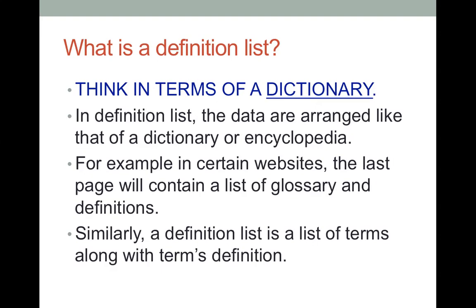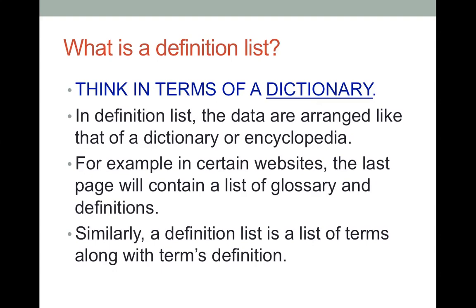When we are talking about definition list, the first thing I would like you to do is think about a dictionary. If you come across some word that you do not understand, you refer to a dictionary. You check in the dictionary for that word and you find out the meaning behind that word, right? So basically, a dictionary is a collection of words and definitions in accordance to those words. Similarly, a definition list is a collection of terms and term definitions.